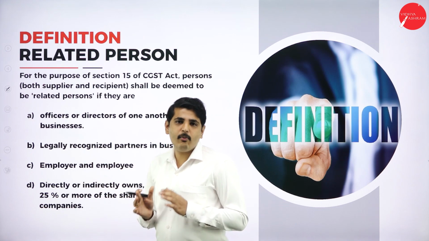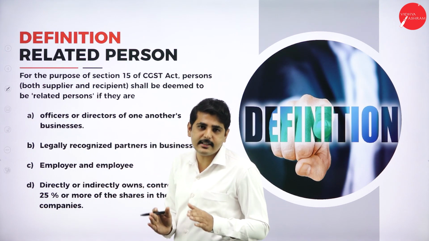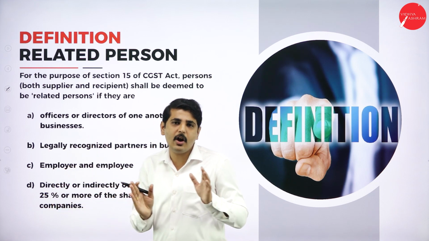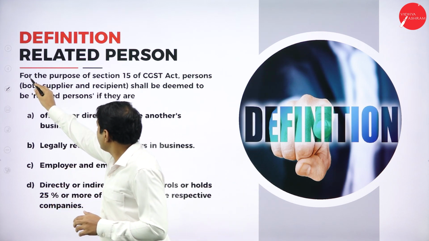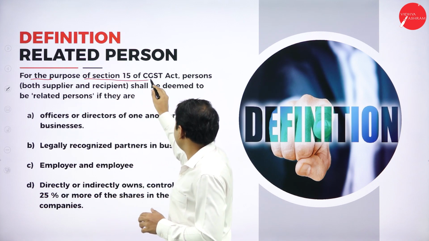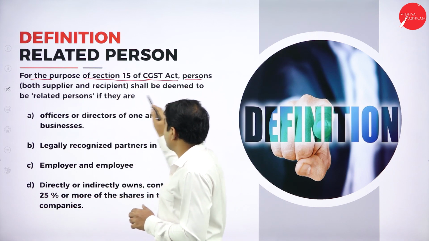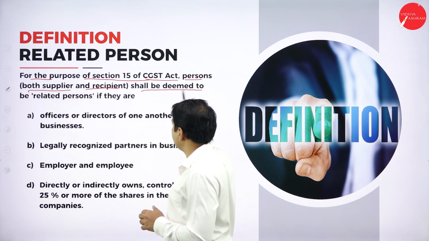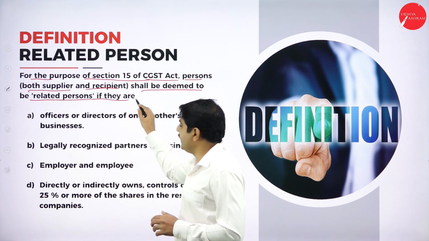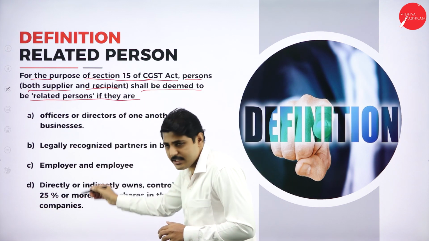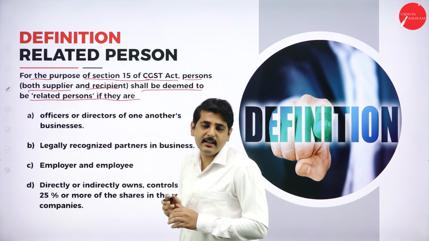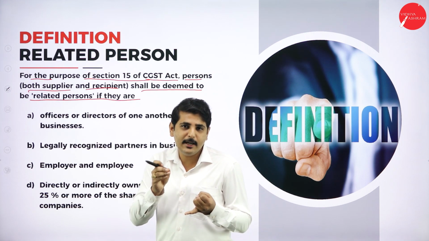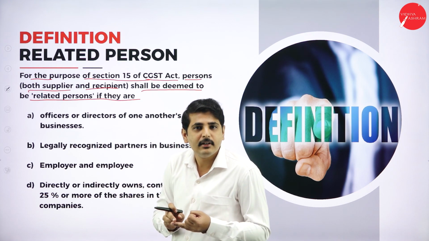Okay, let's see what the rules and regulations say about considering a person as a related person or not. For the purpose of Section 15 of the CGST Act, the persons, both supplier and recipient, shall be deemed to be related persons if they are in the following cases. If these conditions are satisfied, then we will consider that person as a related person. A related person may be an institution or any individual.